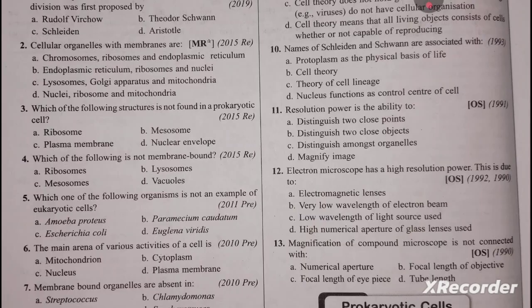The electron microscope has a high resolution power. Obviously we know this. This is due to the very low wavelength of the electron beam, 0.005 nanometre, which is used as a light source. It is produced when a metal filament is heated in a vacuum tube.